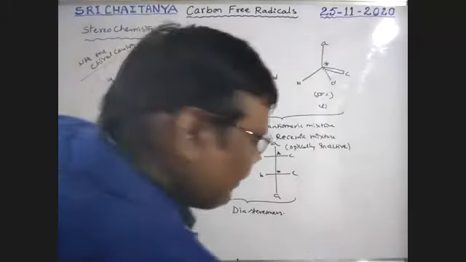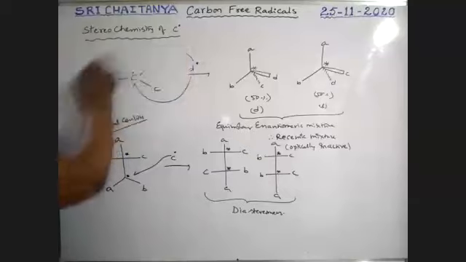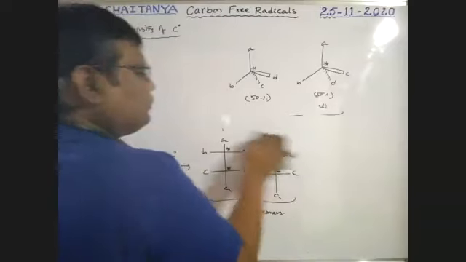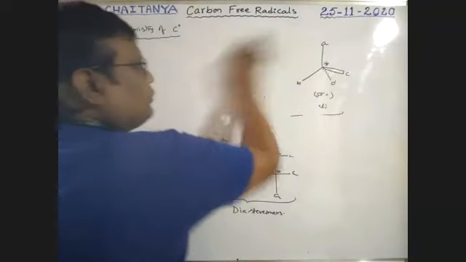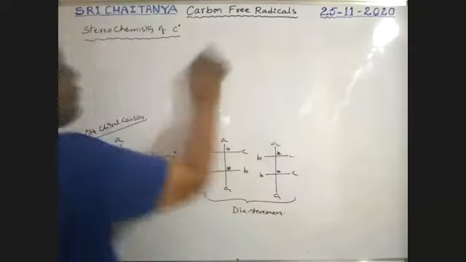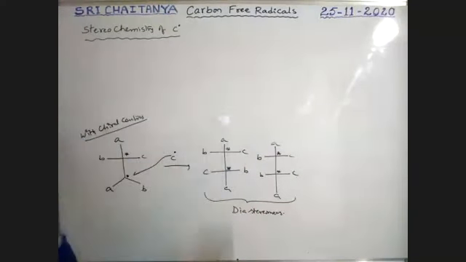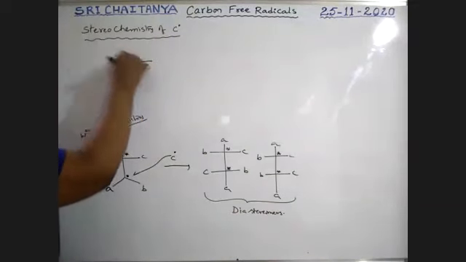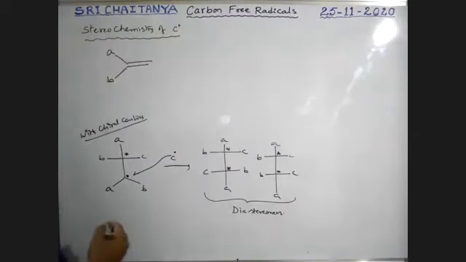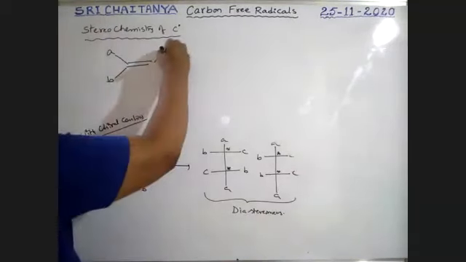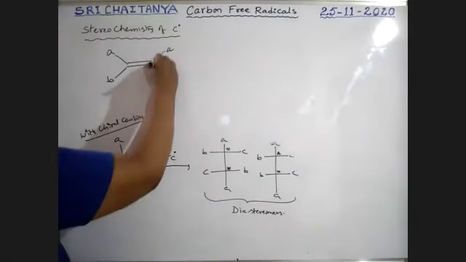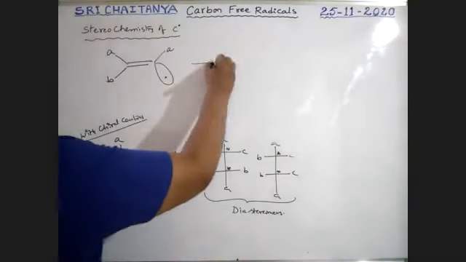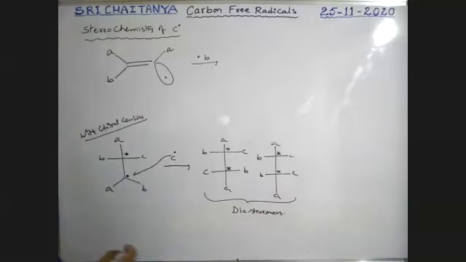Next, one more case, if alkenes are involved. Here A, B, this is A. In this orbital a radical is there. Here the B radical is coming in, in this direction.